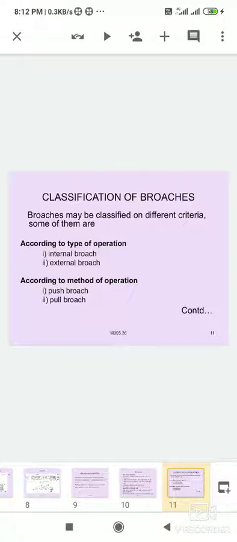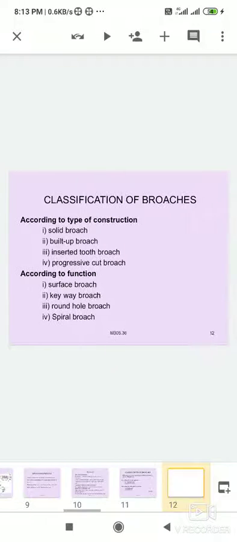And classification of broaches. Classification of broaches according to the methods of operation is as follows. According to type of operation: internal broach and external broach. According to method: push broach and pull broach.